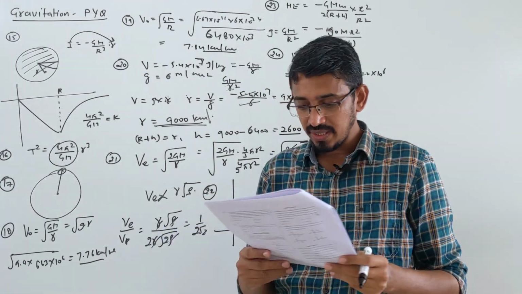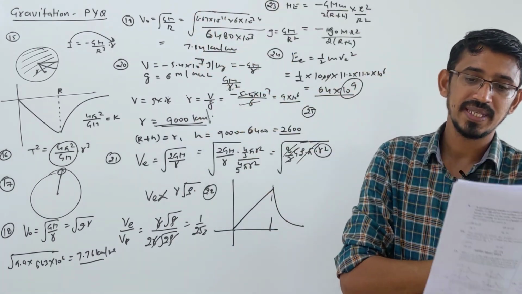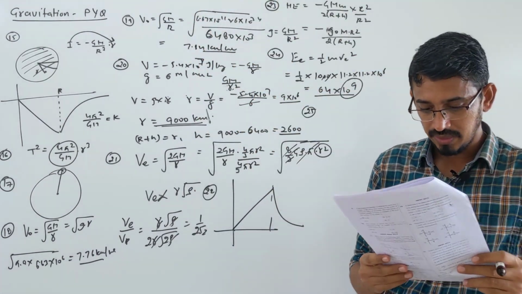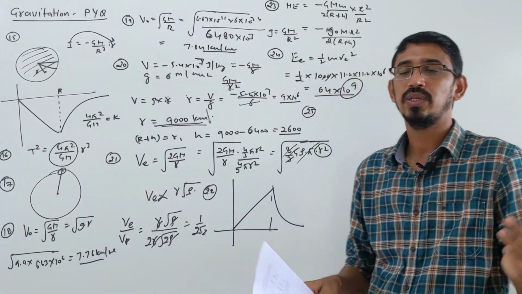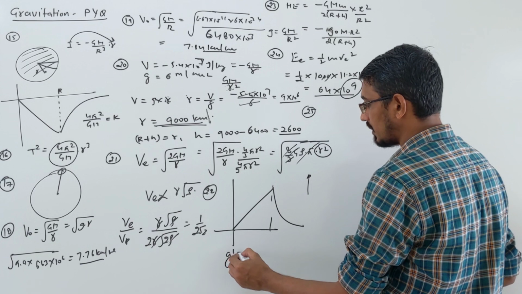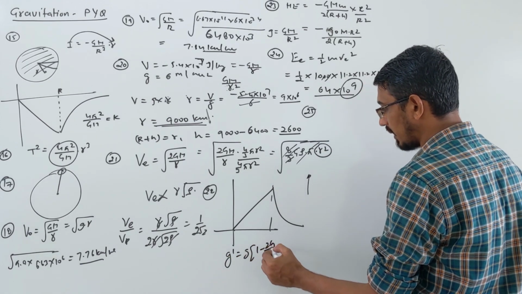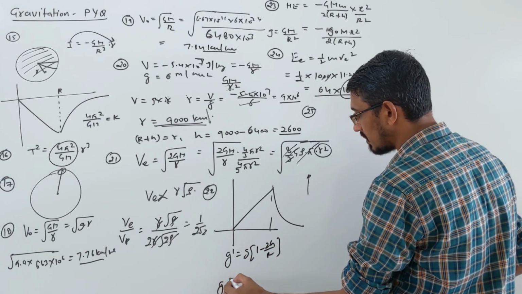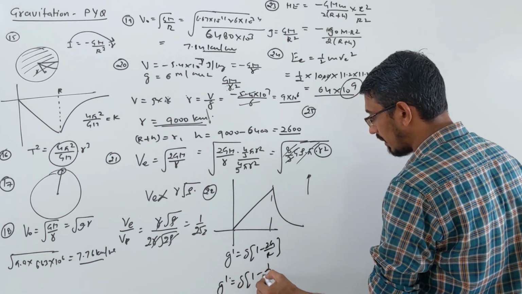Question 25. The acceleration due to gravity at height 1 kilometer above the surface of Earth is the same as at depth d below the surface of Earth. Then what is the relation? I told you that when we go upward, g will decrease faster, because the formula for g when going up is g dash equals g into (1 minus 2h by r). When you go below the surface of Earth, this becomes g dash equals g into (1 minus d by r), right?